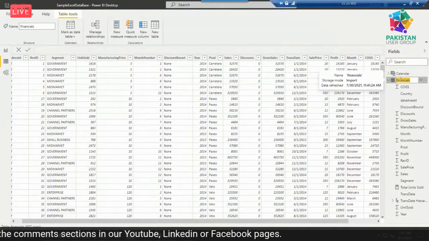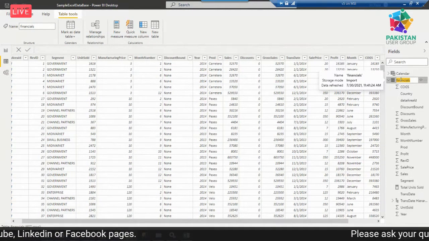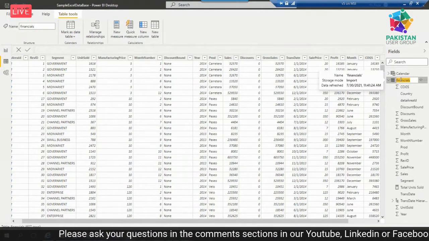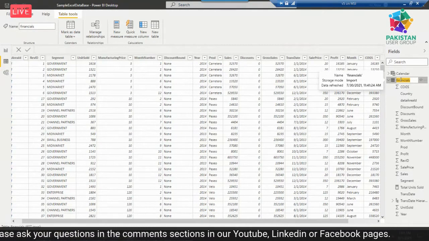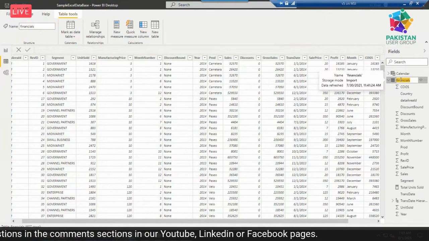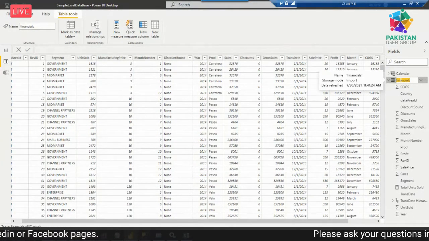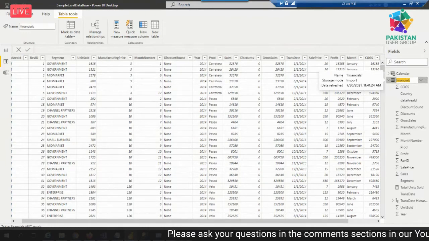And in some places there is a decimal or real value, and you don't want decimals, so you can convert it into whole numbers. Similarly you can add and remove different types of calculations, for example calculated columns and calculated measures. I will show you in upcoming slides the difference between calculated columns and measures.